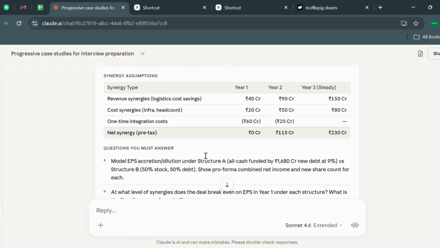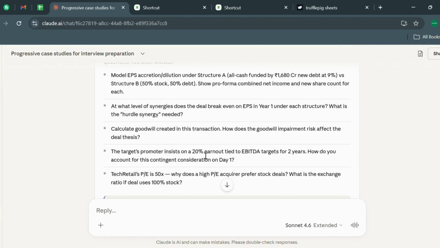Let's understand the questions, which is very important. Model EPS accretion and dilution under structure A, all cash funded by 1680 crore new debt at 9%, versus structure B, 50% stock and 50% debt. Show pro forma combined net income and new share count for each. At what level of synergy does the deal break even on EPS in year 1 under each structure? What is the hurdle synergy needed?